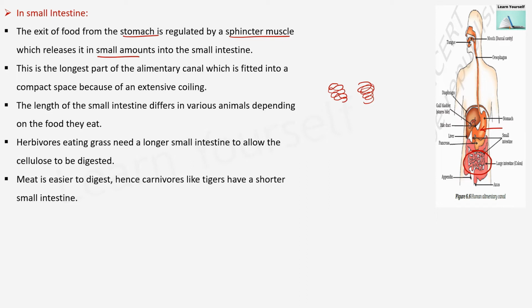Now this has been done by the sphincter muscle. This is a function of the sphincter muscle, that it will send the food in small amounts. This is the longest part of the alimentary canal, which is fitted into a compact space because of extensive coiling.